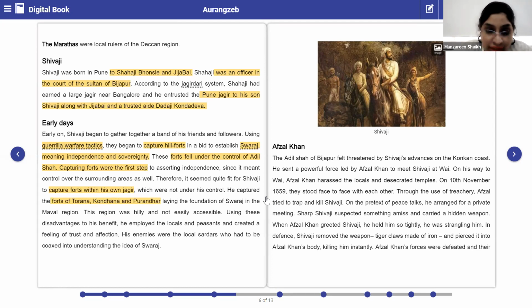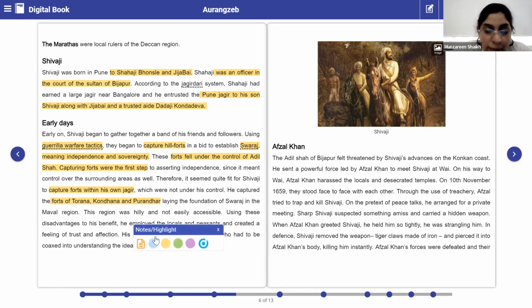Using these disadvantages to his benefit, he employed local peasants and created a feeling of trust and affection. His enemies were the local sardars, who had to be coaxed into understanding the idea of Swaraj.